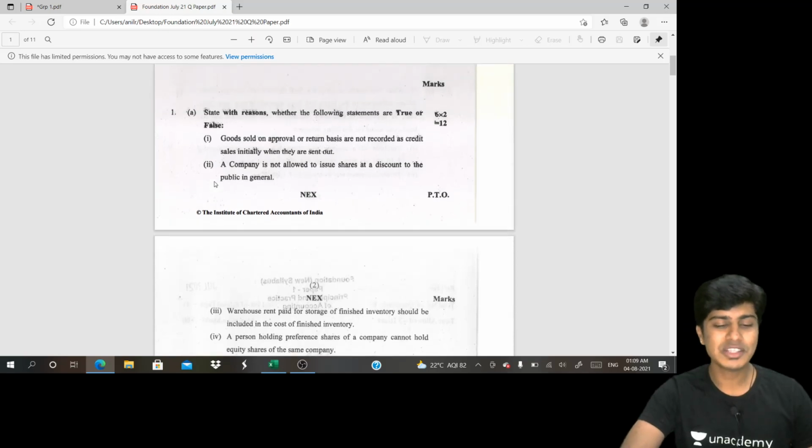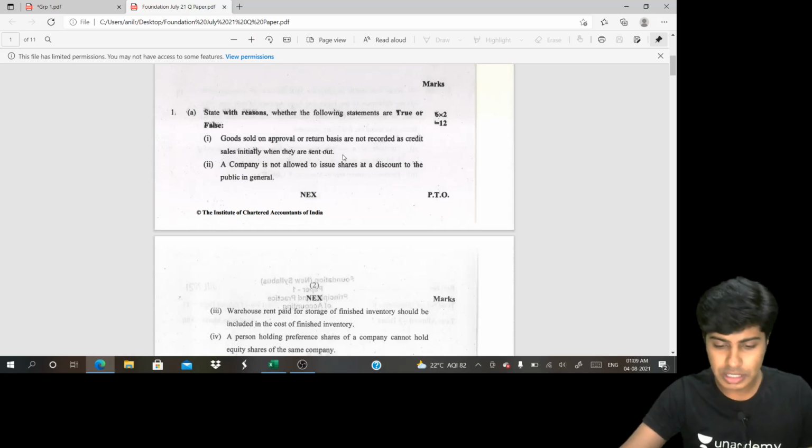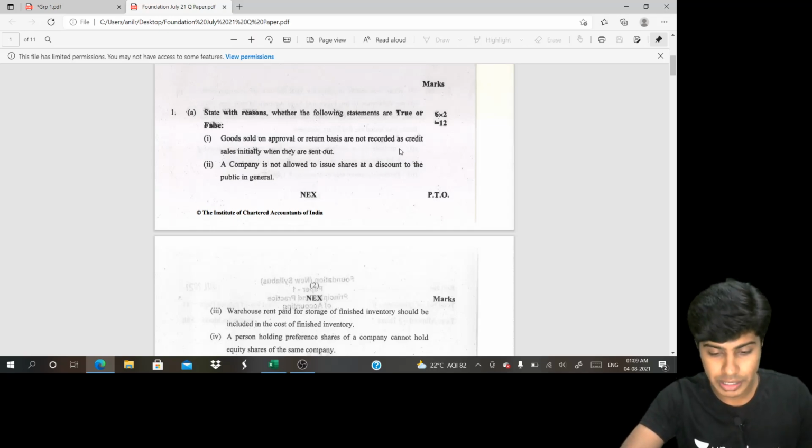So the first question was basically you need to answer true or false to the statements and also state the reason why it is true or why it is false. The first statement goes like, goods sold on approval or return basis are not recorded as credit sales initially when they're sent out.